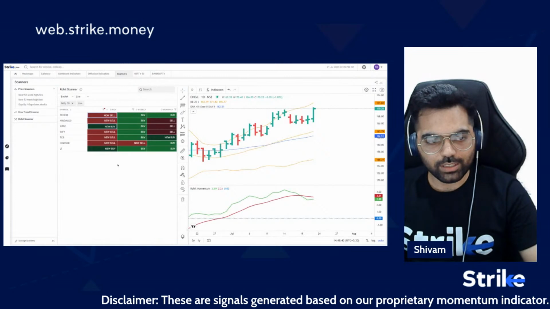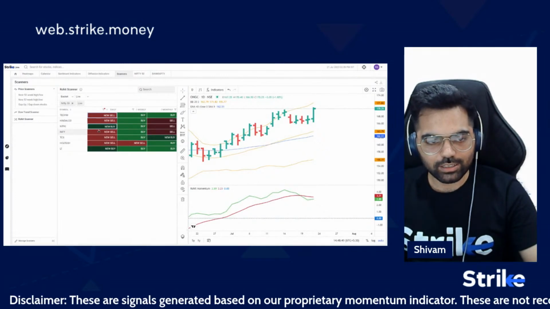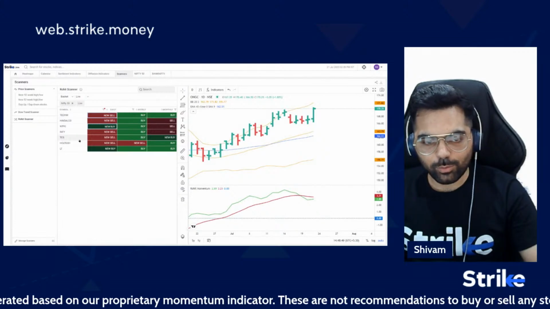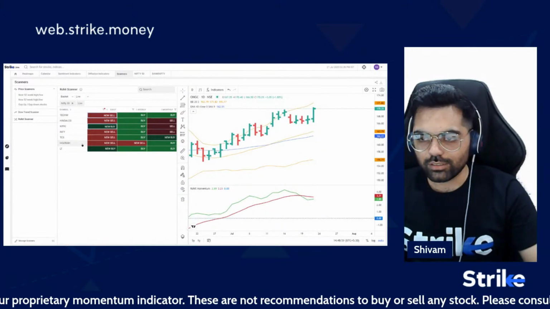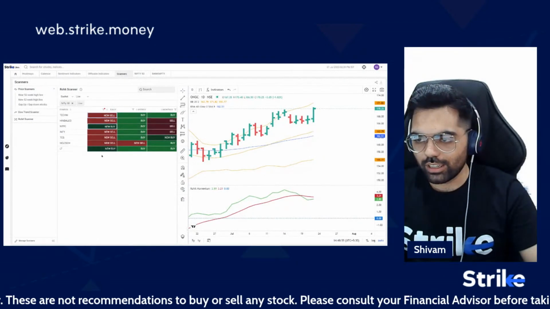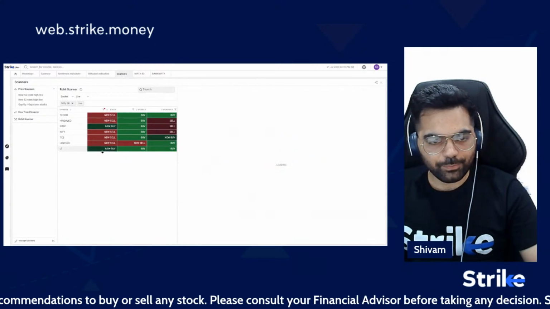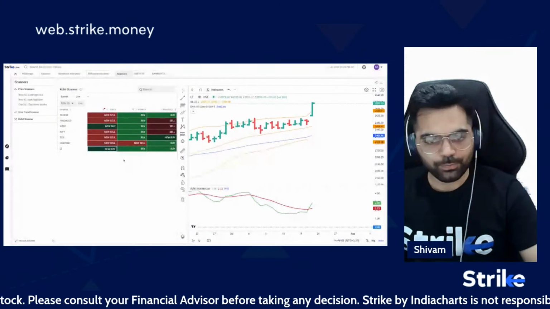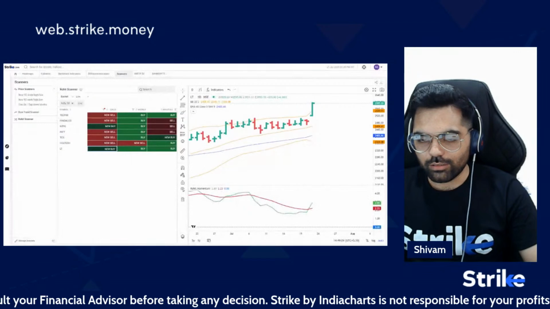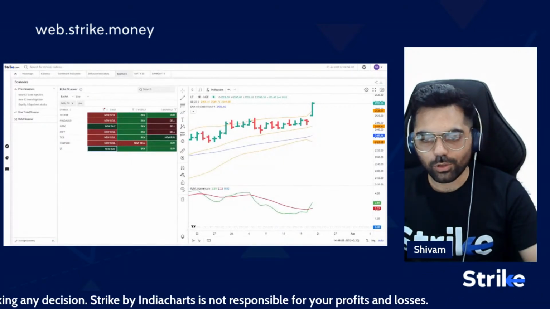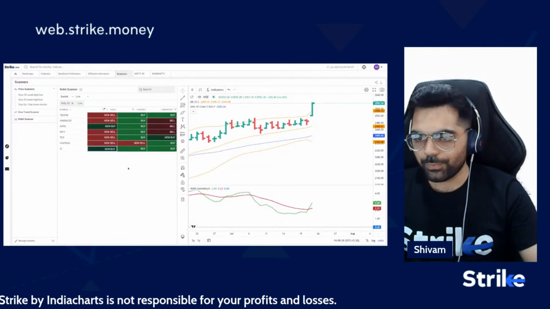There are a couple of signals coming in the Rohit scanner as well, and we can see that new sell signals are mainly dominated by the IT stocks, which are seeing some weakening and some selling due to the overall events. And there are two new buy stocks as well in the Rohit scanner. So that's how you can look for signals in real time and have stocks on your radar and do your further analysis on the same.